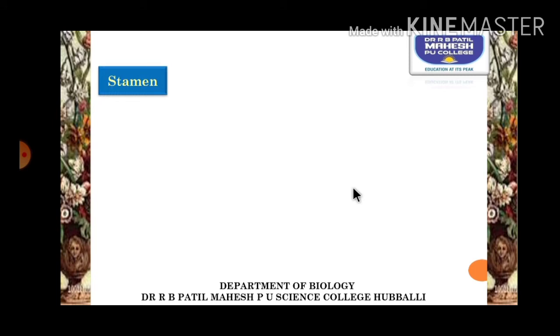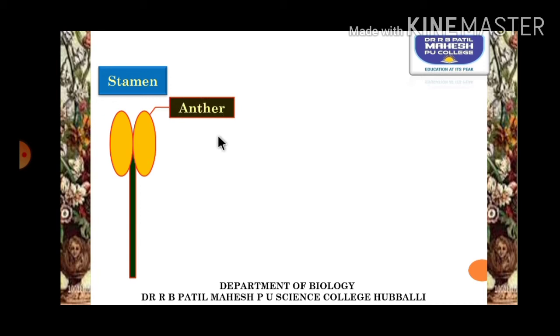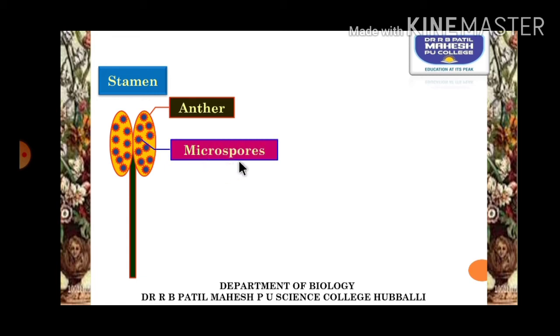Now coming to the stamen, let us try to understand its structure. As we know, the stamen is a unit of androecium. Stamen can also be called microsporophyll. It is made up of a lobed structure called the anther, and inside the anther there is the male gametophyte called microspores, which can also be called pollen grains.